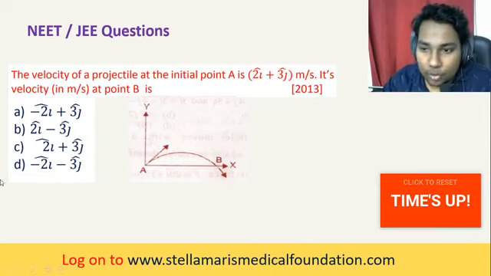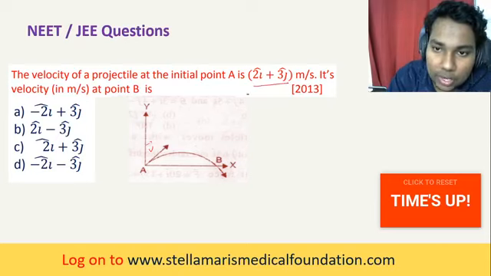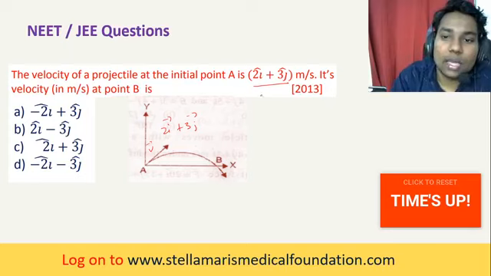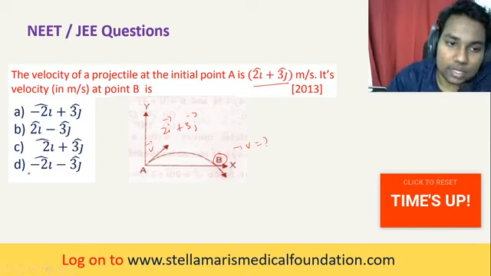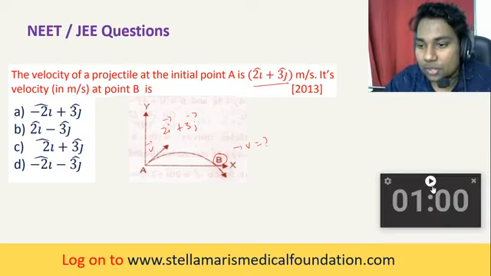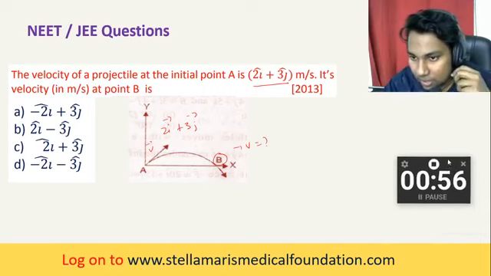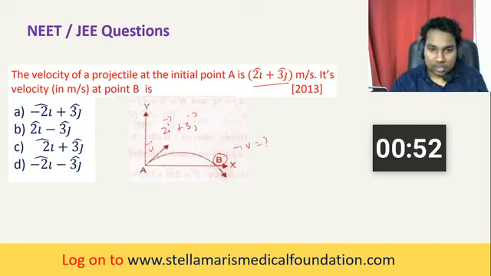The velocity of the projectile at the initial point, this is the initial point, is equal to 2i vector plus 3j vector. Its velocity at point B, this is point B. What is the velocity they are asking? They have given 4 options. You can quickly answer. Comment your answers. The timer is up, it's running. Just the option is enough.